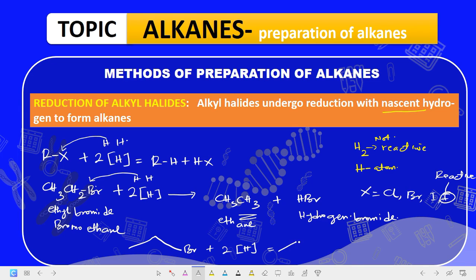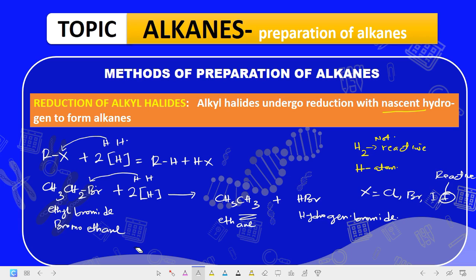Why? Because this group here means the bromine group. So if this one is removed, you form just a straight chain. Maybe I should write it out in the normal way. This thing is the same thing that we wrote there. This representation is better for your understanding. So that is one of the methods.